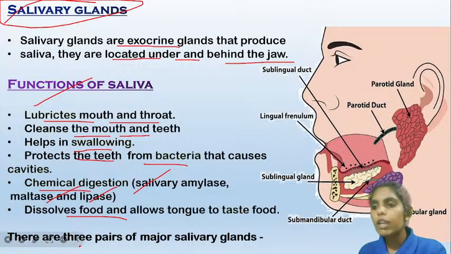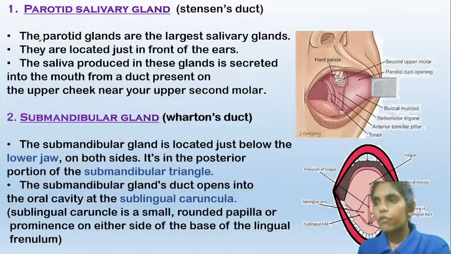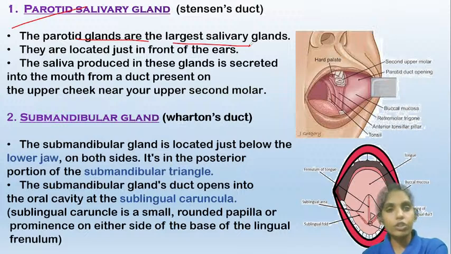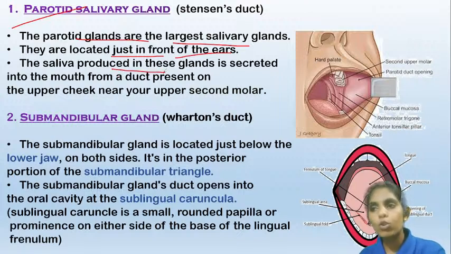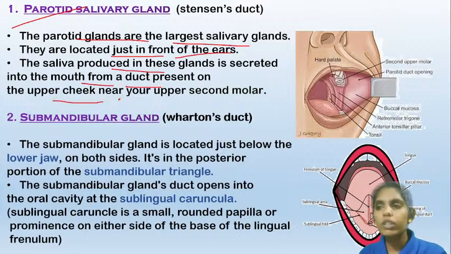And there are three major types of salivary glands. The first one is the parotid salivary gland. These parotid glands are the largest of the salivary glands, the largest ones when compared to the other two types. And they are located in front of the ears. So they are located here, the parotid glands. The saliva produced in these glands is secreted into the mouth from a duct present on the upper cheek near your upper second molar.